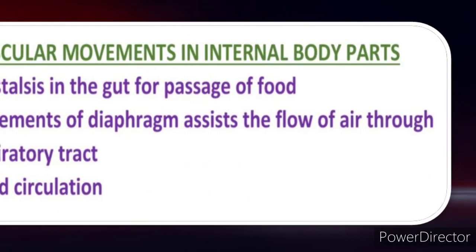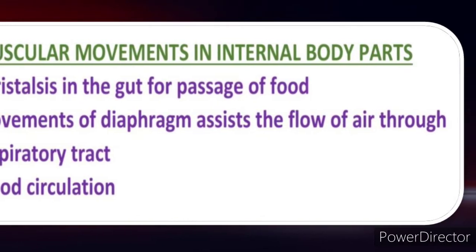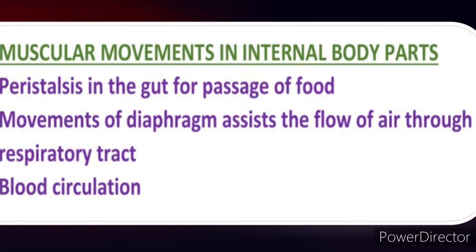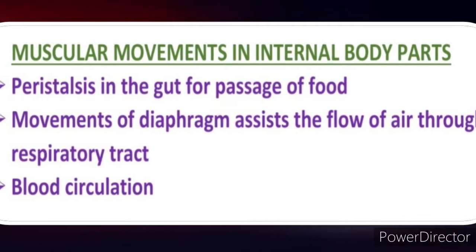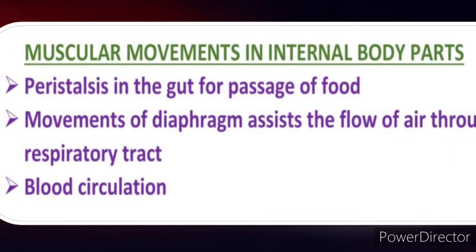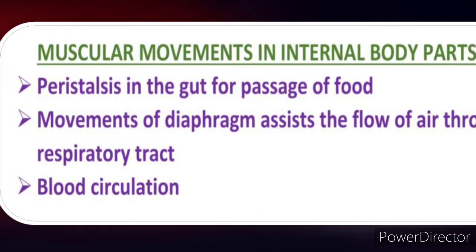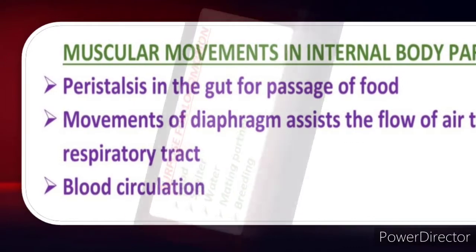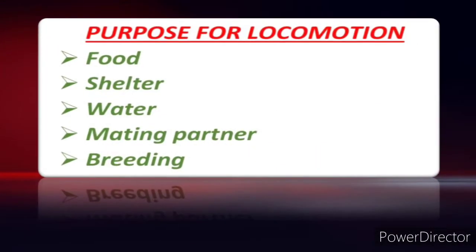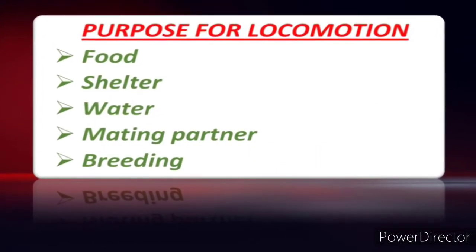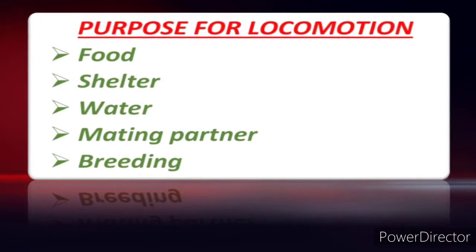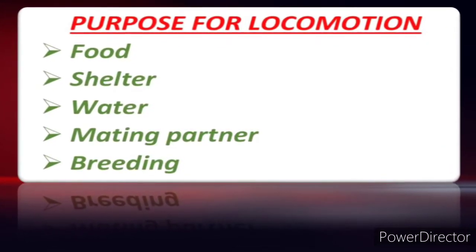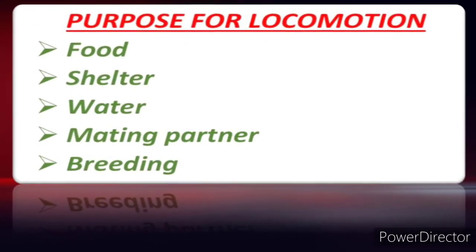Then muscular movements in internal body parts such as peristalsis in the gut for the passage of food, movement of diaphragm which assists in flow of air through the respiratory tract, and finally blood circulation. So these are the movements in internal body parts. Basically, locomotion is seen in animals in their search for food, shelter, water, mating partner and breeding, right?